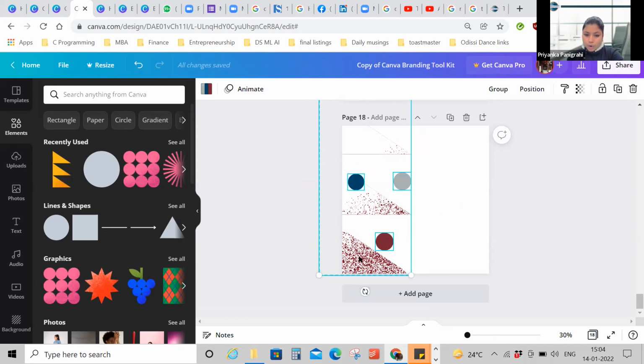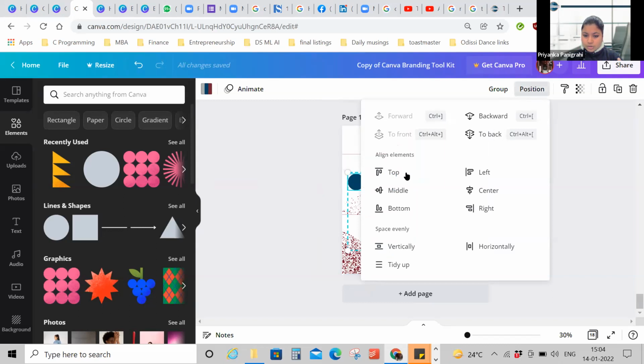So what I want to do is I've selected all of the elements. Now I press the shift key, click on the triangle element so that it is unselected. Now remove the shift key selection and the mouse, you can see only the 3 elements are selected, right? So what you can do is now you again click on position, align it to the left.